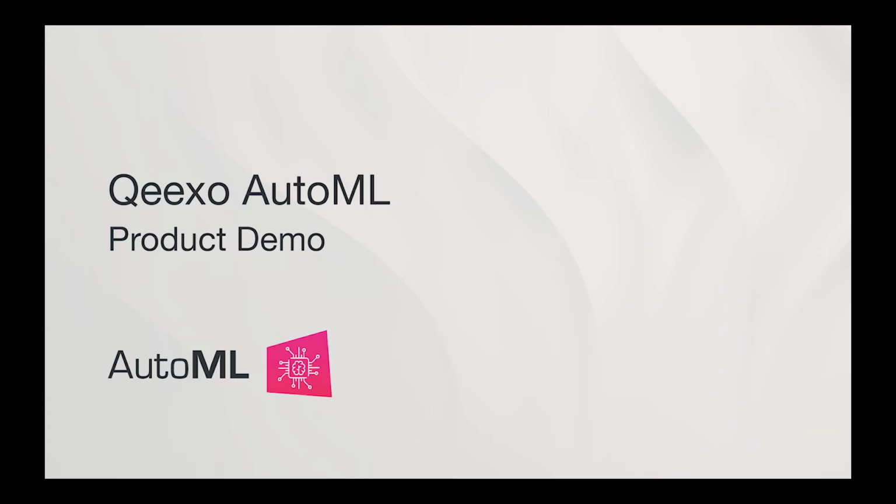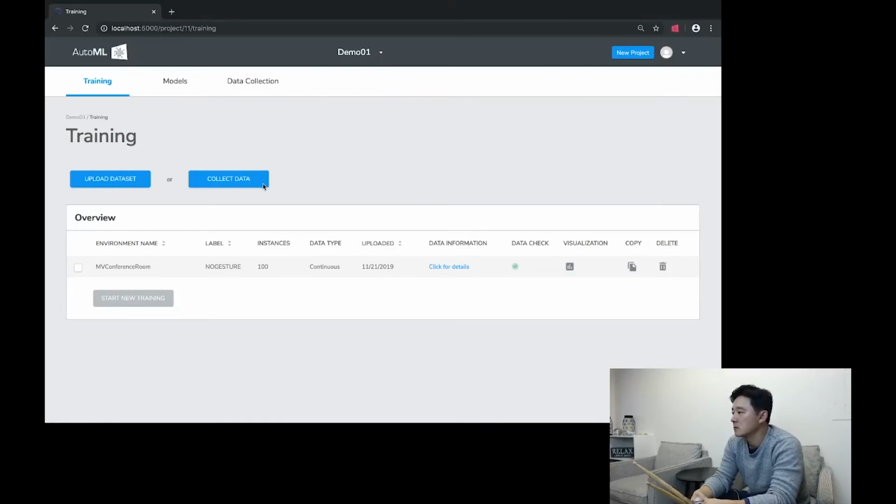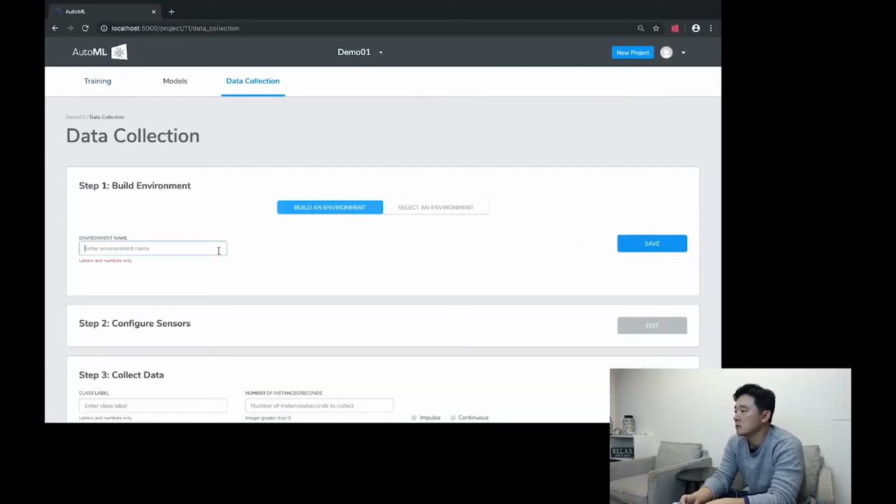In this demo, we will use Qeexo AutoML to build several machine learning models in under 5 minutes using a sensor tile.box from STMicro. Let's start with collecting some gesture data for our demo project.